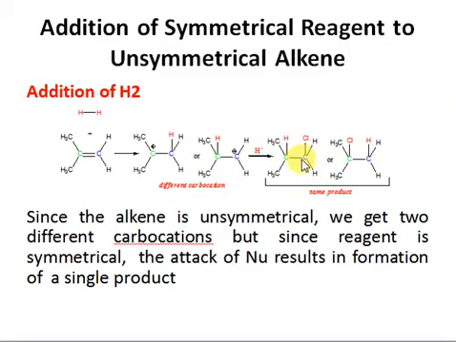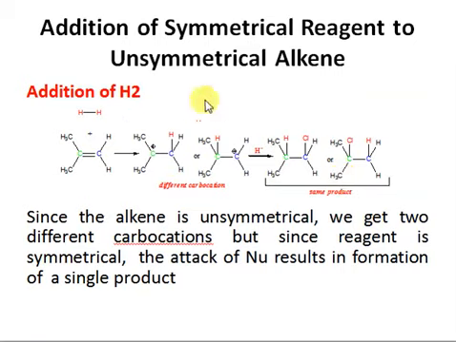In the case when you are adding a symmetrical reagent to an unsymmetrical alkene, although we are forming two different types of carbocations, one stable, one less stable, the product that is formed from both of these carbocations is the same, right?